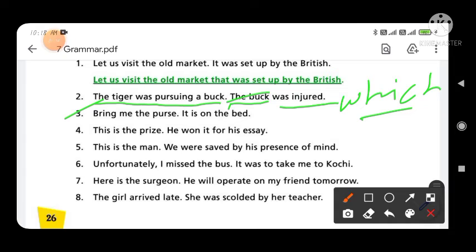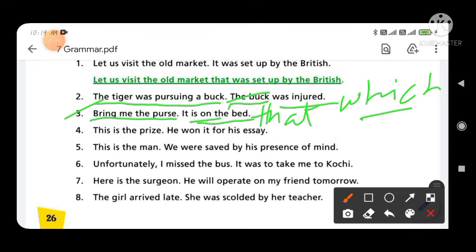Now third is, "Bring me the purse. It is on the bed." So you have to write down, "Bring me the purse," and after the purse you write down that. Okay, "that is on the bed."